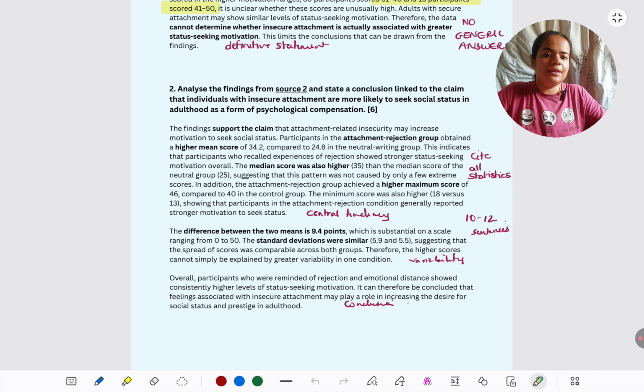Okay, so that is what we can write for source 2. I also want you to keep contrasting. Like I told you, in the specimen paper, there was this box and whisker plot, and I had told you how you can look at skew and possible overlap between the two boxes or the two sets of data. Here we need not do any of that, because only the table was given. So if only the table is given without box and whisker plots or any graph for that matter, still we can write a full 6 marker like this. That data is sufficient to put down a full 6 marker.